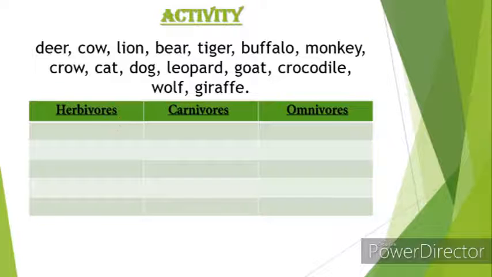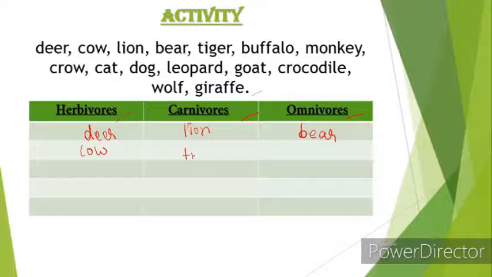So I have taught you about herbivores, carnivores, and omnivores. So let's answer this table. So we should divide these animals they have given, right? We should divide them into herbivores, carnivores, and omnivores. So deer is an herbivore. As I told, deer only eats plants and plant products. So deer is a herbivore. And cow is also a herbivore. So let's write cow here. And lion is a carnivore. So lion goes to carnivores. And bear is an omnivore, right?